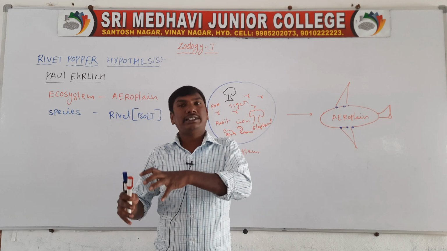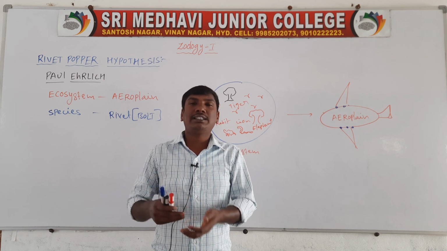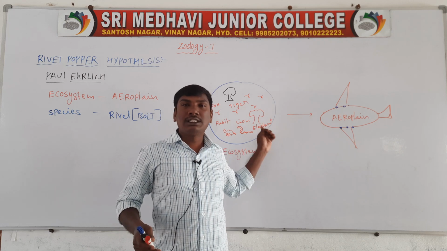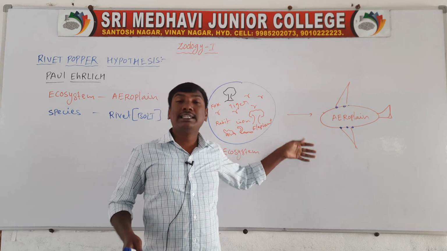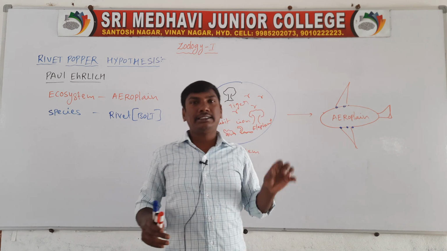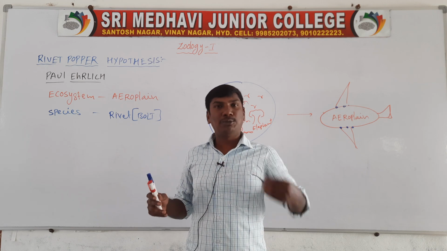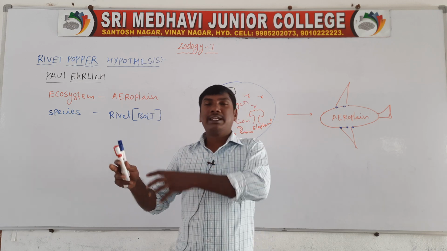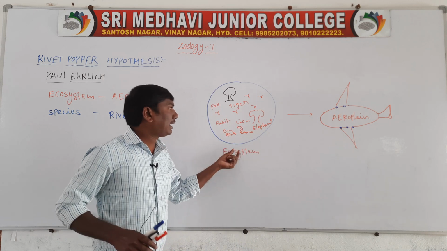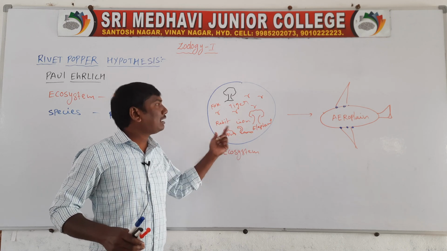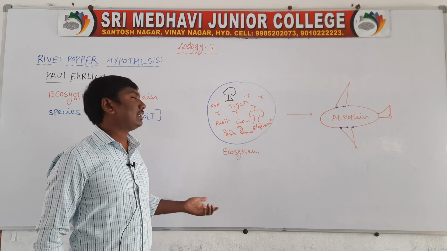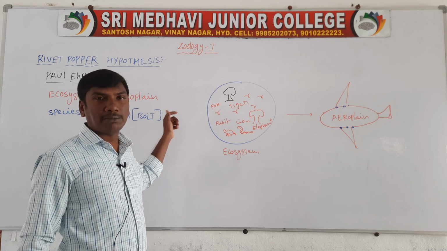Same like that, the ecosystem contains important species. Removing the important species, the ecosystem is damaged. At the same time, removing minor important parts like aeroplane seats and mirrors, seat bolts or mirror rivets, there is no damage to the aeroplane. Equally, the ecosystem contains minor important species, and removing them causes no damage to the ecosystem. So that is the Rivet-Popper hypothesis.